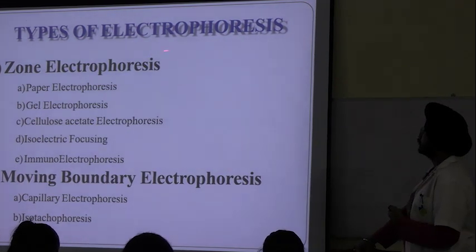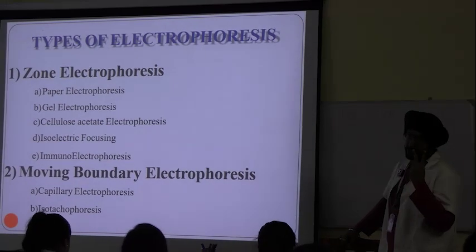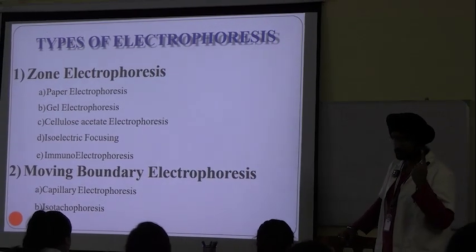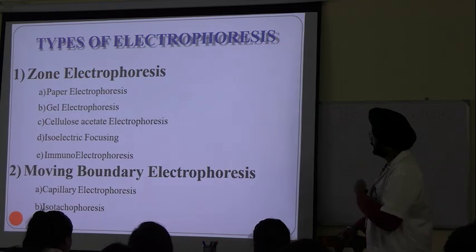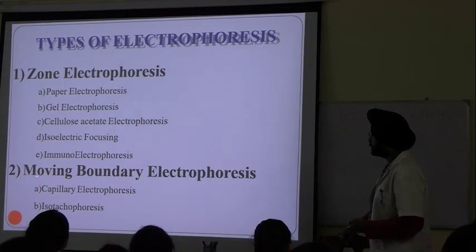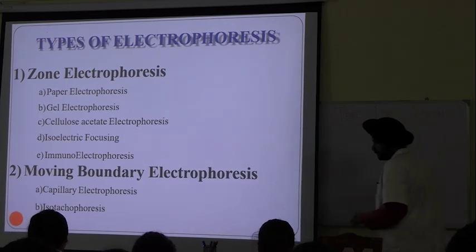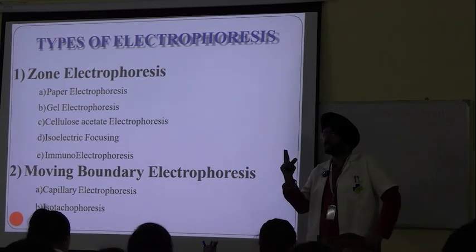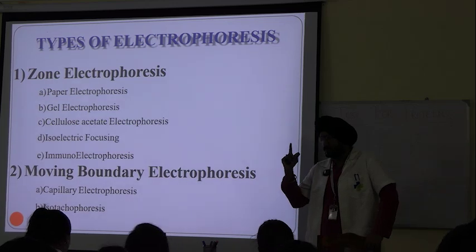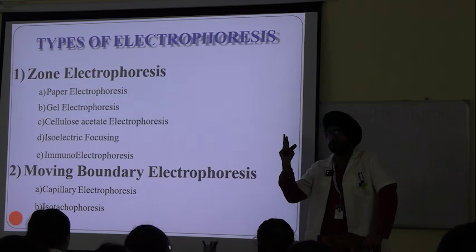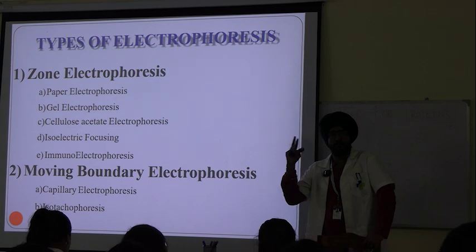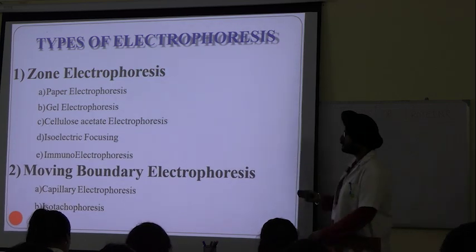Types of electrophoresis. There are two types of electrophoresis. Number one is zone electrophoresis and number two is moving boundary electrophoresis. So what are the two types of electrophoresis? Number one is zone electrophoresis and the second one is moving boundary electrophoresis.